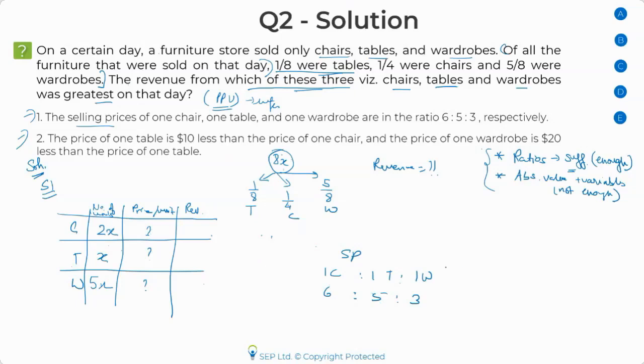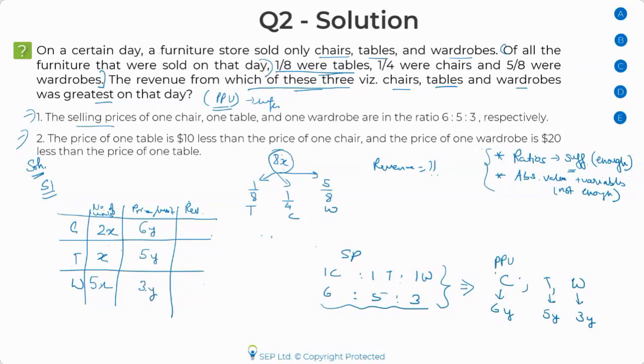If you have gone through the concept of ratio, you must know that whenever a ratio like 6:5:3 is given, we can assume that the price per unit for the chair, the table, and the wardrobe can be written as 6 times something. I've already used x, so I'm taking a y here. I can write it as 6y, 5y, 3y. So chair is 6y, table is 5y, and wardrobe is 3y.